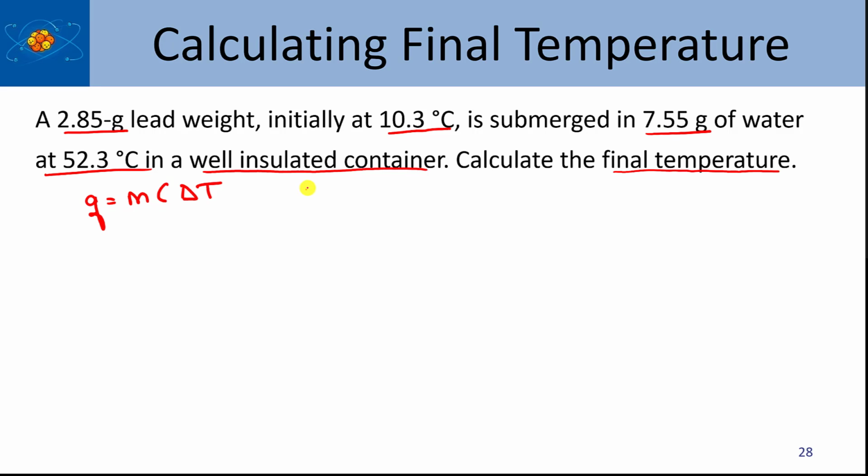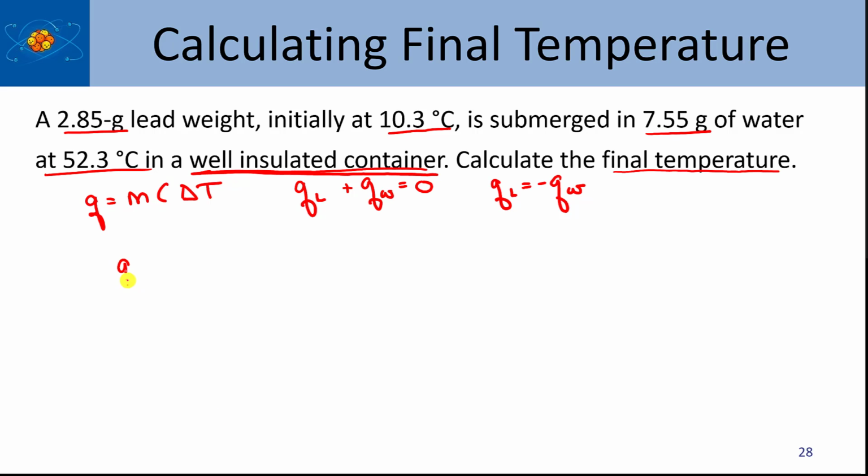So to begin with, we have to use our statement of conservation of energy, and we're going to say the Q for the lead, I'll just say L, plus Q for the water equals 0. And I can say that because in most of these problems, when it says a well-insulated container, that means there are no other heat sources. That gets us back to our statement of conservation of energy that we've used before, that the Q of the lead is equal to negative the Q of the water.